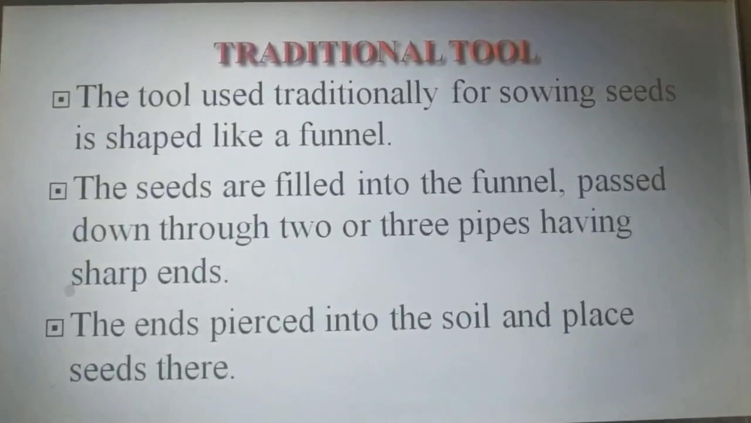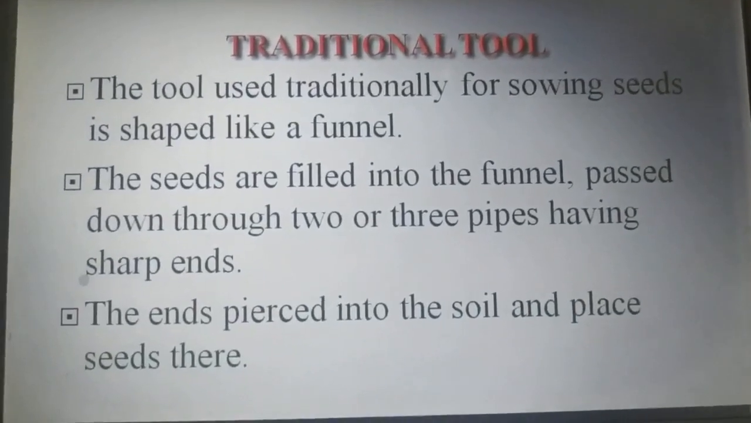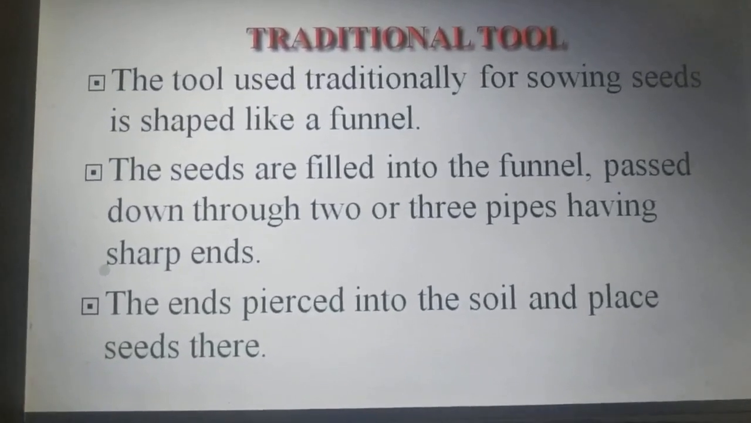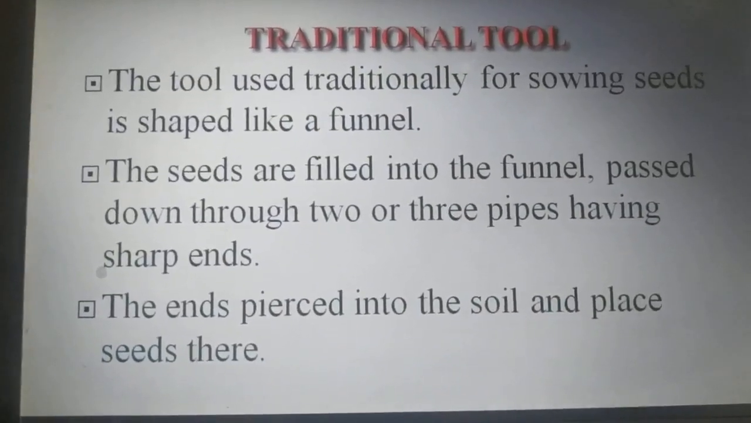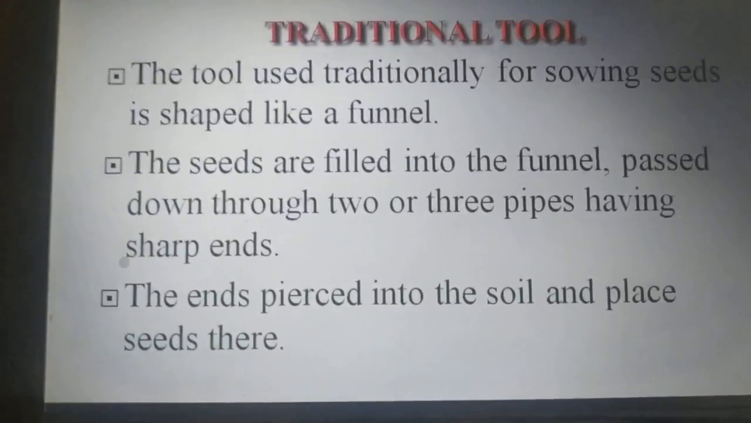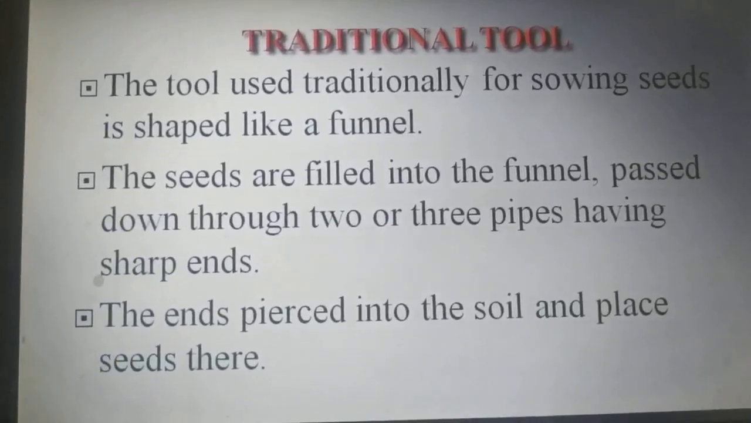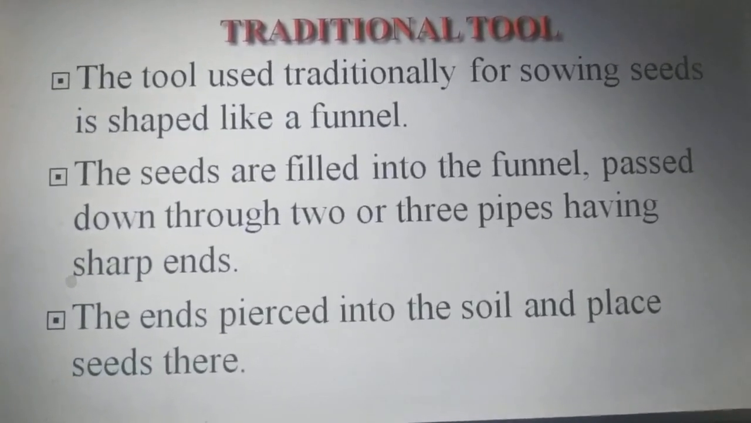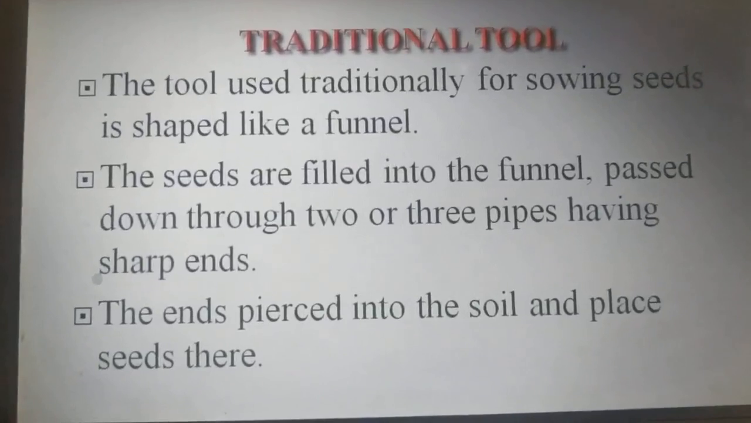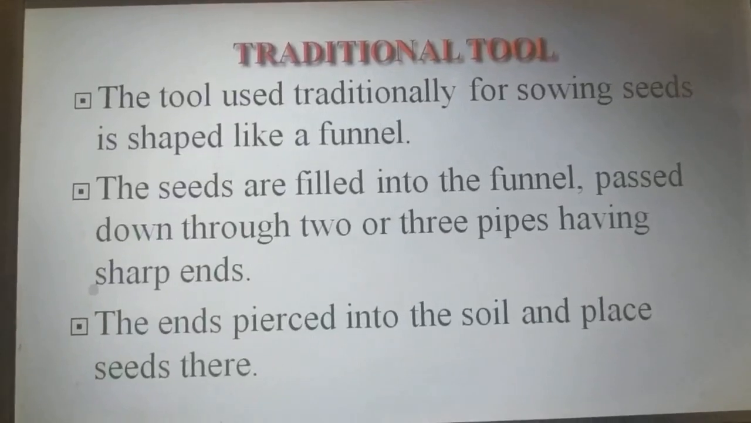So the traditional tool is funnel shaped, and the funnel is connected to certain pipes, and these pipes have sharp ends. When the farmer puts the seed into the funnel, it goes through the pipe and pierces into the soil. Then the farmer repeats this process. Using this traditional tool is a very time consuming and tedious method. Therefore nowadays we are using modern technologies for sowing seeds. That modern technology includes the seed drill.